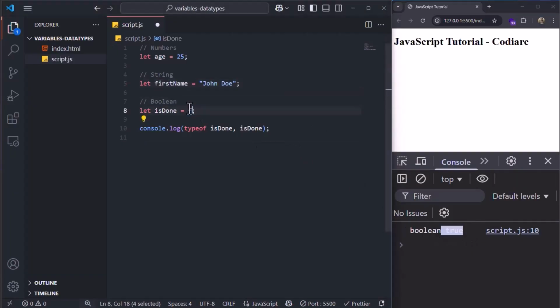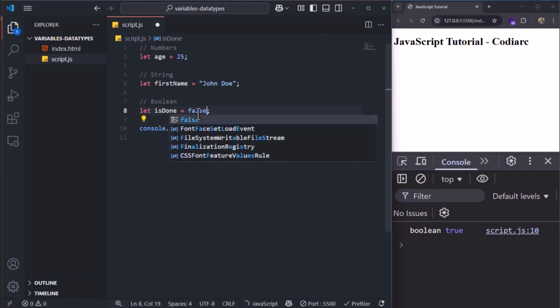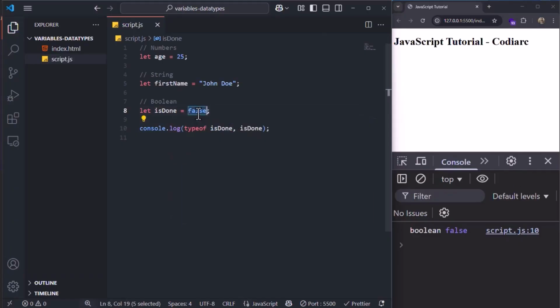You can set it to false. For example, this is very useful, this kind of data type. For example, if you have a to-do application, if it's done, you can show true, so the task is done. But if it's false, it means that the task is not yet done. So you can just modify your task like that.